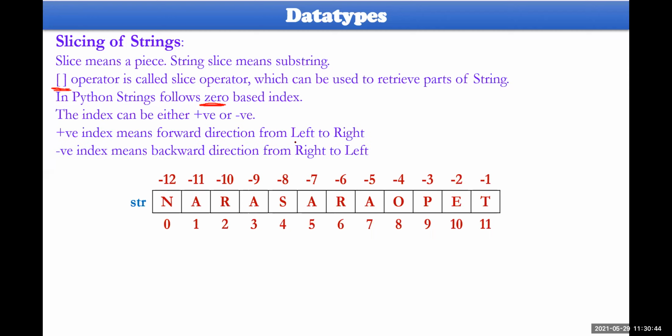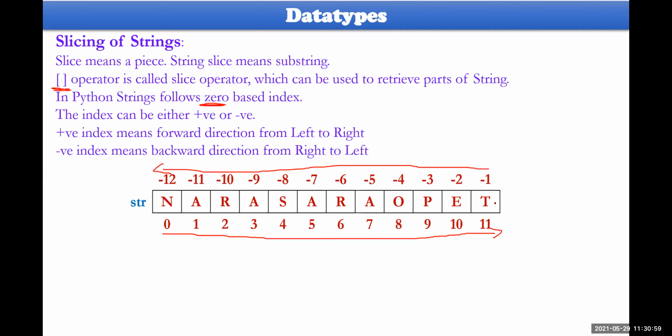Let me explain these 2 points after some time. Look at this. So in forward direction, totally 12 characters are there here, so 0 to 11, n minus 1. And in negative direction also, you could display the contents right from the last character to the first character. How can you display? Let me show you.